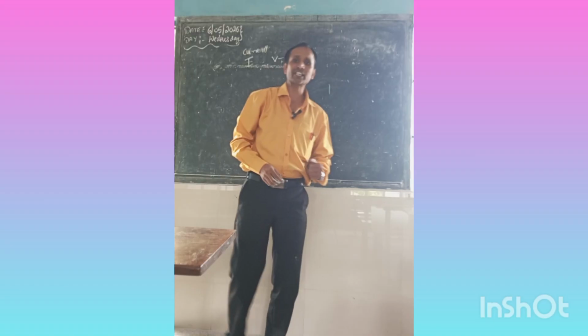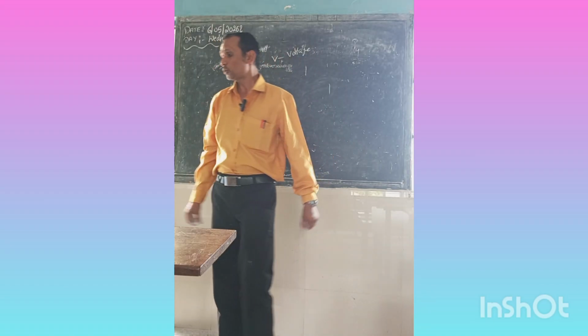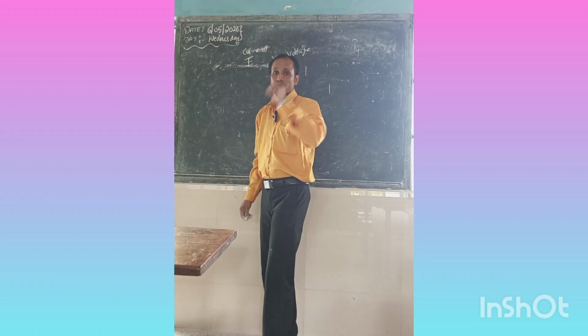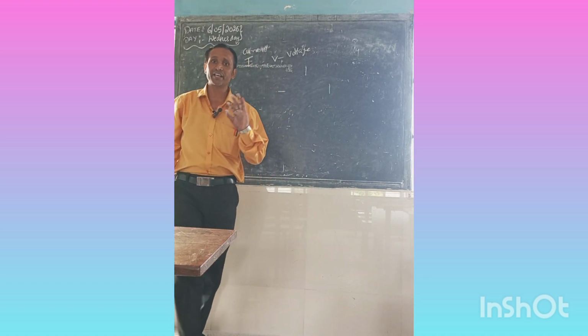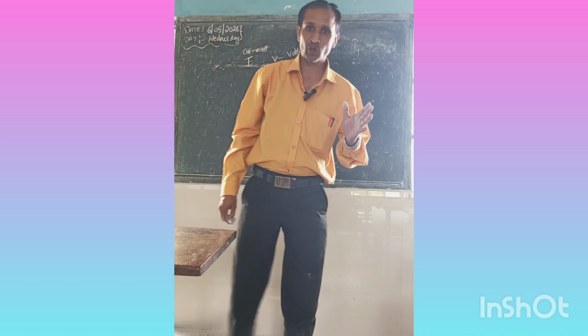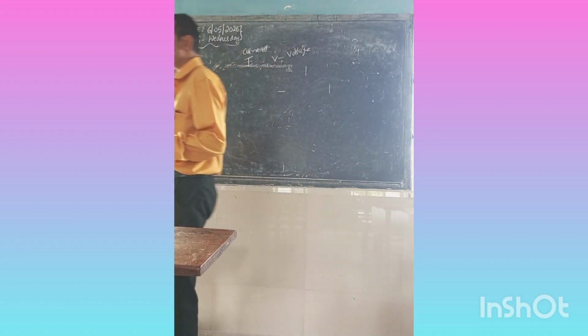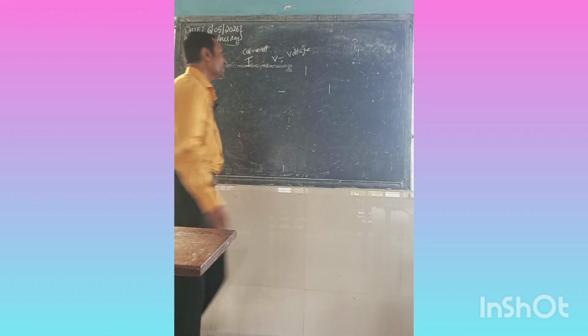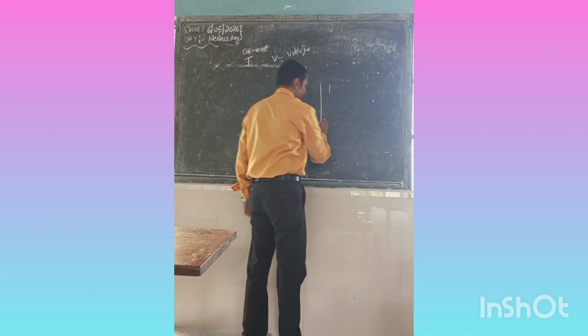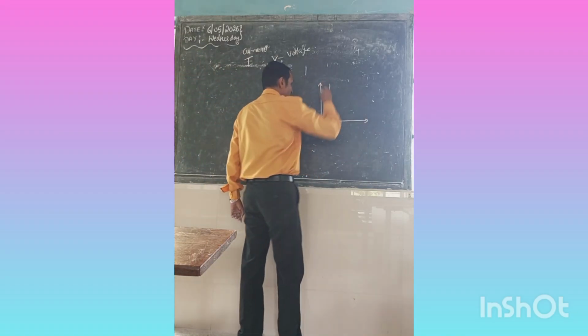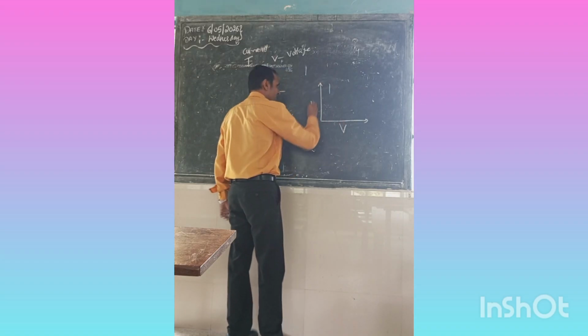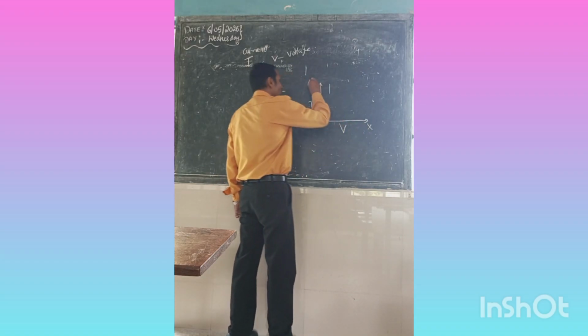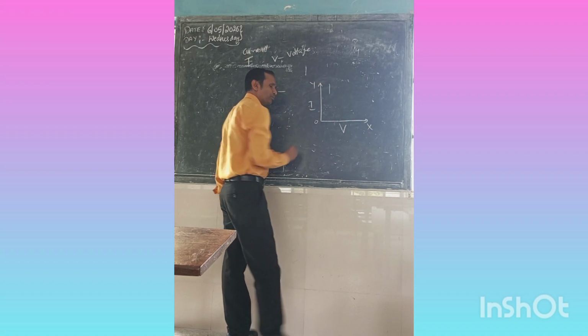What experiment did he conduct? He took a nichrome wire, took different tests, and started changing it, and he found what is given as Ohm's law. He made a graph with voltage on this side and current on this side, x-axis and y-axis with zero origin.